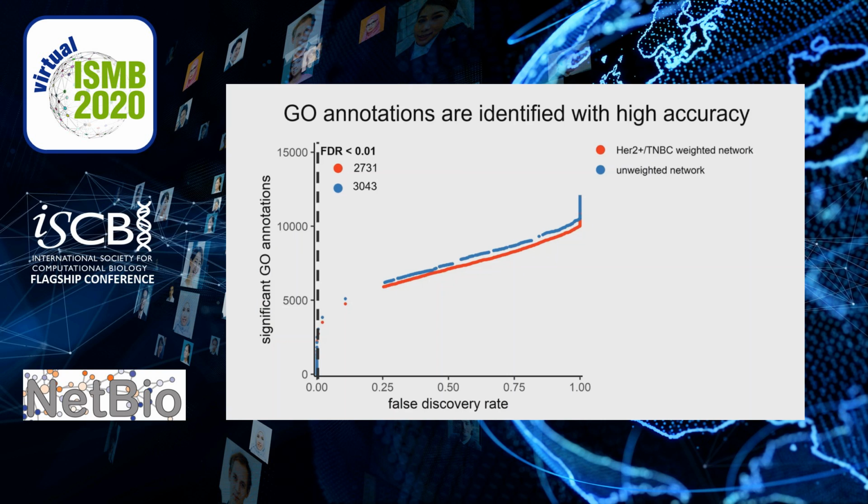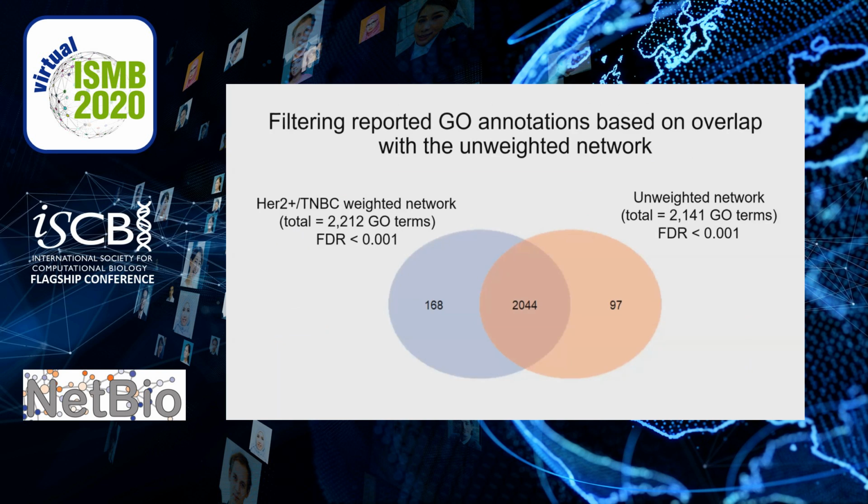So here, at a false discovery rate of 1%, we identified approximately 3,000 Go terms in both a HER2 positive, triple negative weighted network and in an unweighted network. We looked at the overlap between the HER2 positive, triple negative weighted network against the unweighted network, and what we see is that there is over 2,000 Go terms that are shared amongst these two approaches, and these are most likely due to the innate clustering that occurs in the BioGrid protein-protein interaction network.